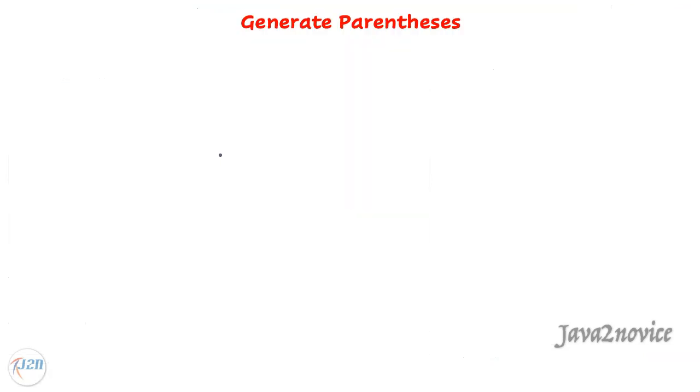Pair of parentheses means this one, both opening and closing parentheses together. This is one pair. You will be given n such pairs of parentheses. Using these n pairs, we have to generate all possible combinations of well-formed parentheses. What does well-formed parentheses mean?